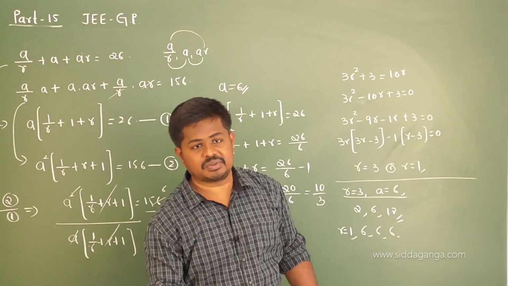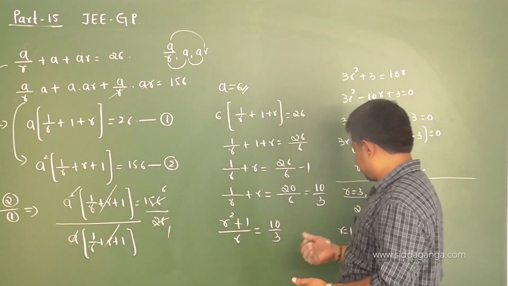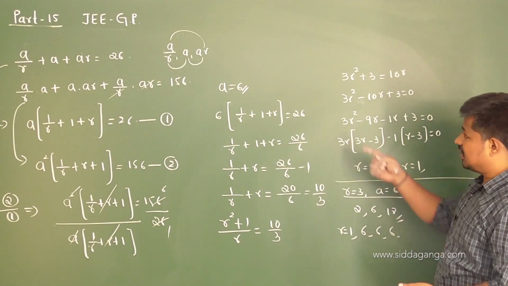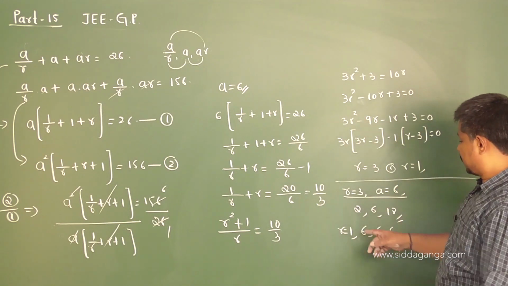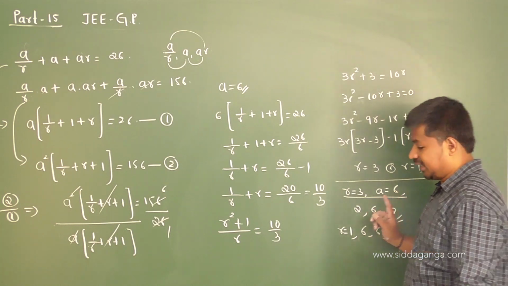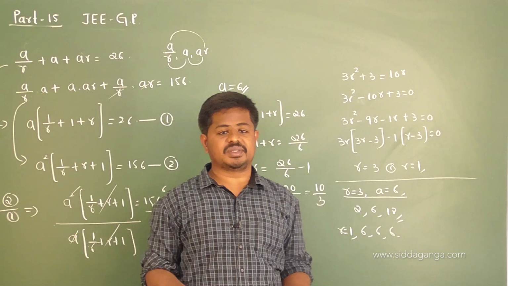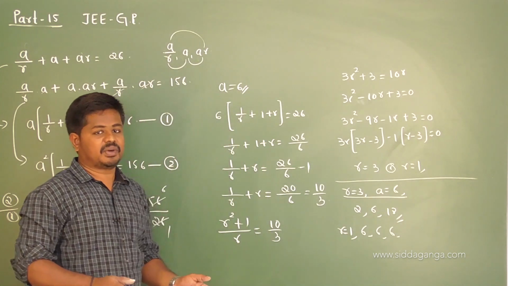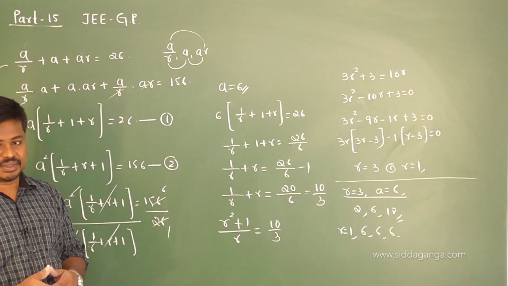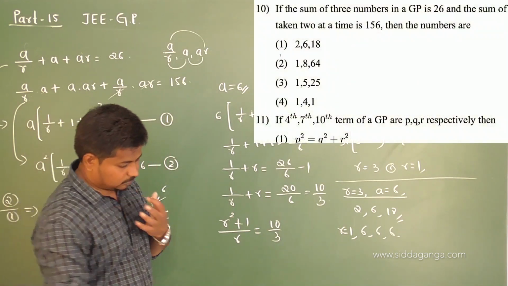When the terms are 2, 6, 18, you don't get the other option, because the sum of the numbers should be 26, no? 6 plus 6 plus 6 is not 26, therefore your option is 2, 6, 18. When the numbers are 2, 6, 18, only then the sum of the three numbers becomes 26 and the sum of the products taken 2 at a time becomes 156. So the first option is the correct one.